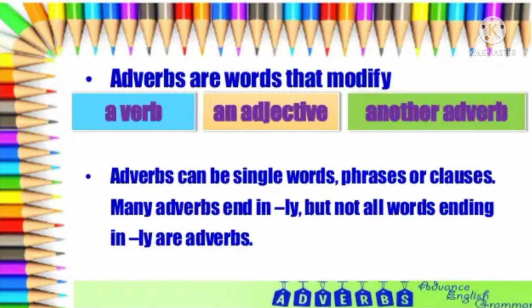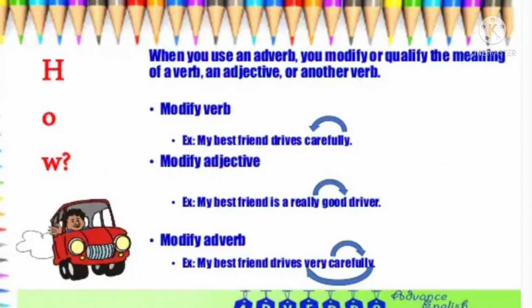Adverbs modify a verb, an adjective, or another adverb. That means it can be a modifier to a verb, sometimes to an adjective, and sometimes to another adverb. Adverbs can be single words, sometimes phrases or clauses. In order to form adverbs, usually we use ly. But all the words which end in ly are not adverbs. I told you that an adverb modifies a verb or an adjective or another adverb.